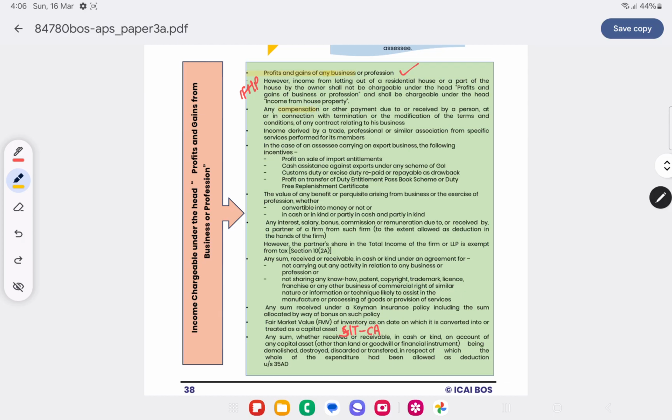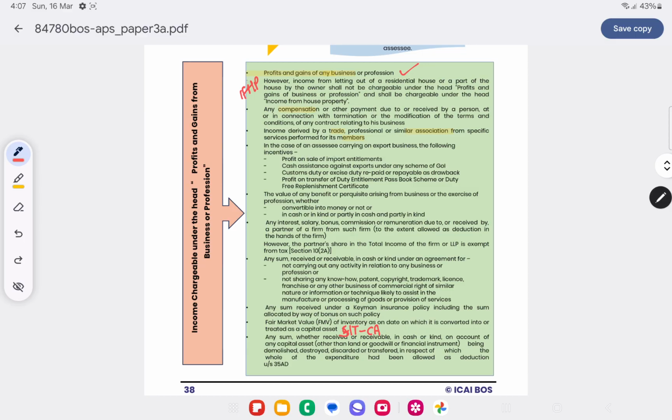Income derived by a trade, profession or similar association from services performed for its members. Suppose a trade association is performing services for its members and the members are paying a fee for that, then it will be taxable under the head PGBP.